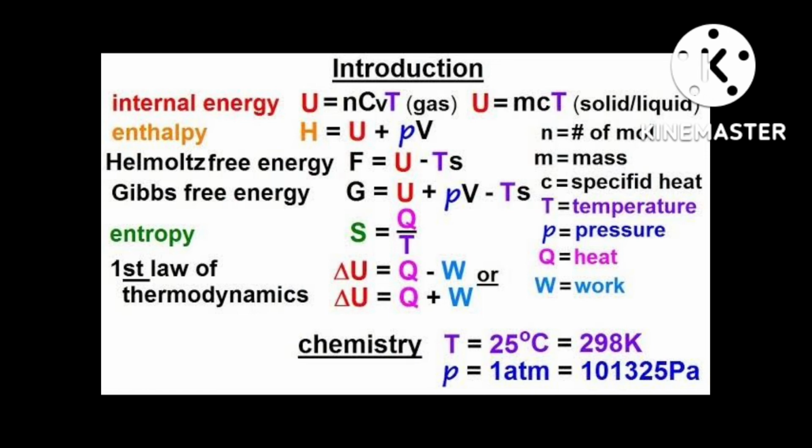If you write less than 0, then inside the sign will change, means minus will become plus, plus will become minus. In the beginning it was plus T into delta S, that will become minus T into delta S, and the other term, minus delta H system, will become plus delta H system. That is actually less than 0. In any way you can write, but the mathematics should not change.